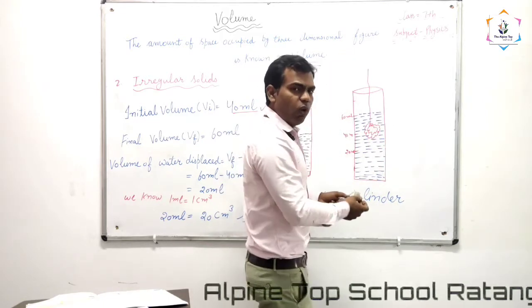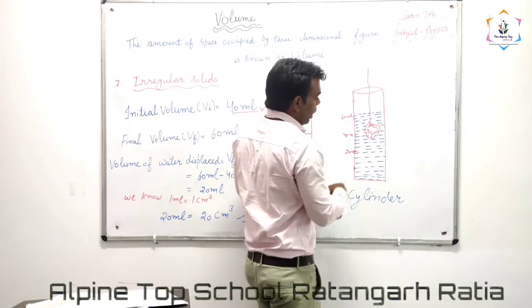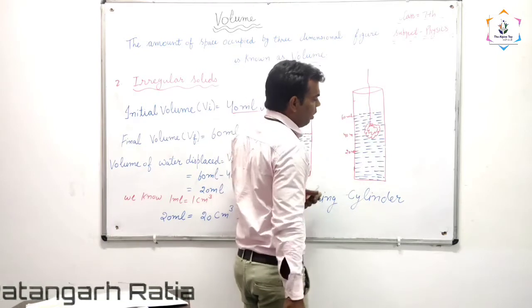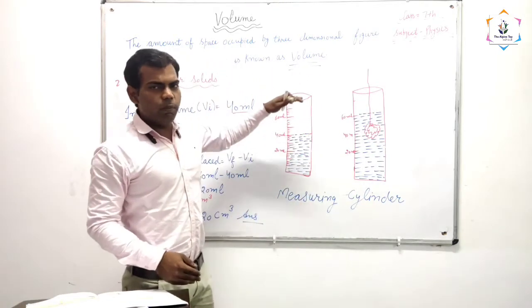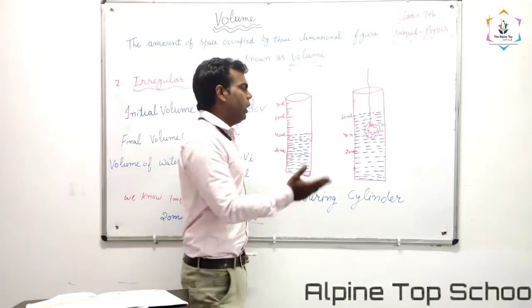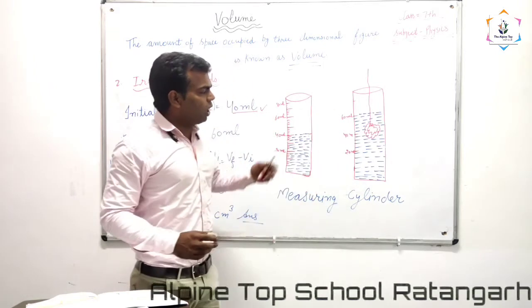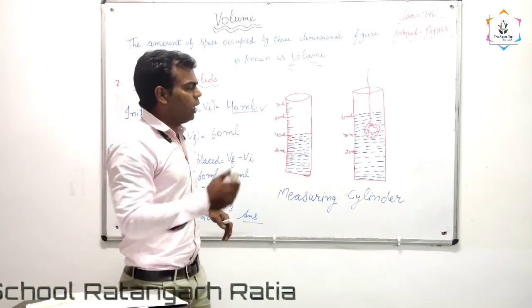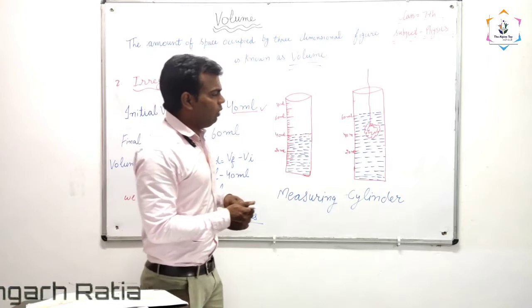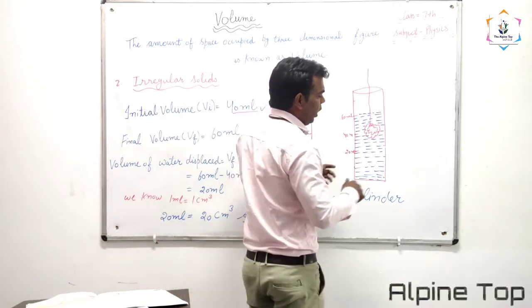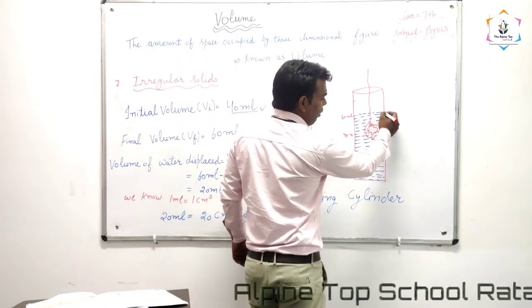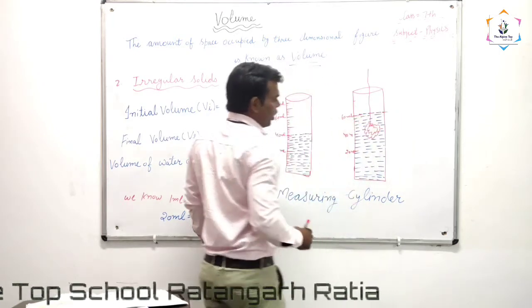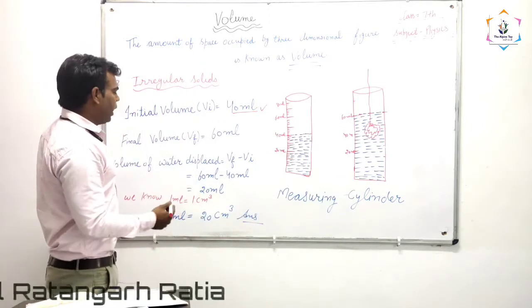What will happen to the water if we submerge the stone in it? The level of water will rise up. The level of water will increase if we submerge the stone in it. Here, what is the level of water when we submerge the stone in it? 60 ml.